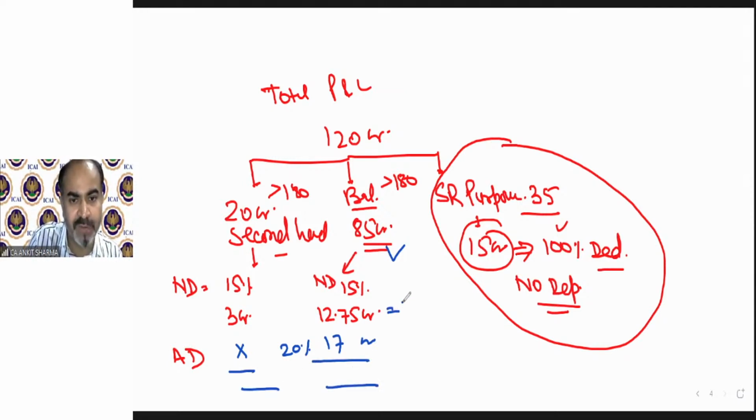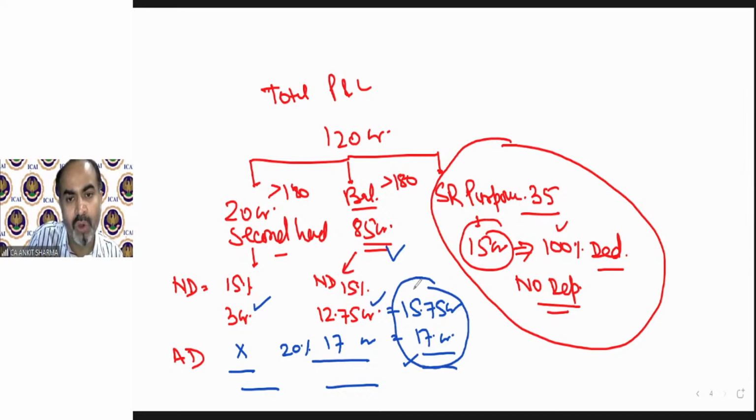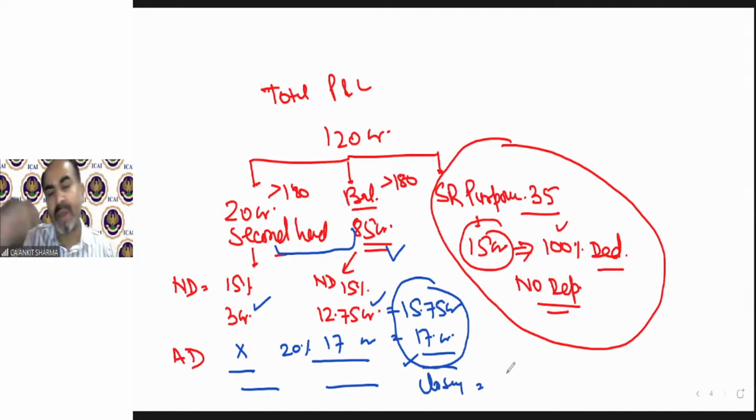Normal depreciation is 15.75 crore, this and this. Additional depreciation in the question is 17 crore. If we reduce both these values out of the cost, that will be my closing WDV, simple thing. And that will be my opening WDV for next year. I hope it's clear.